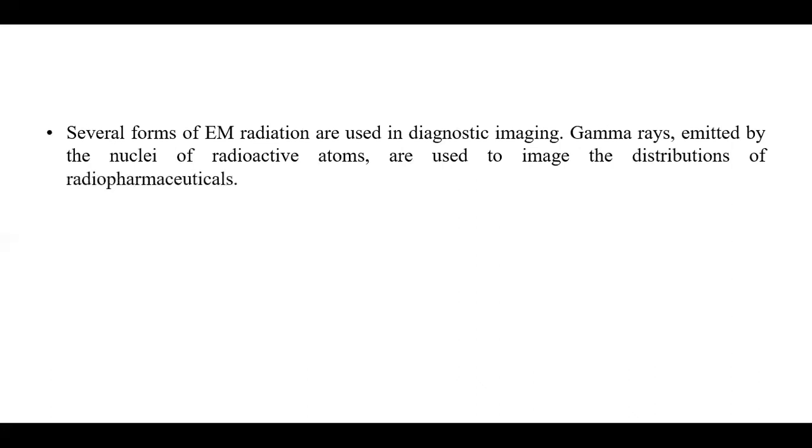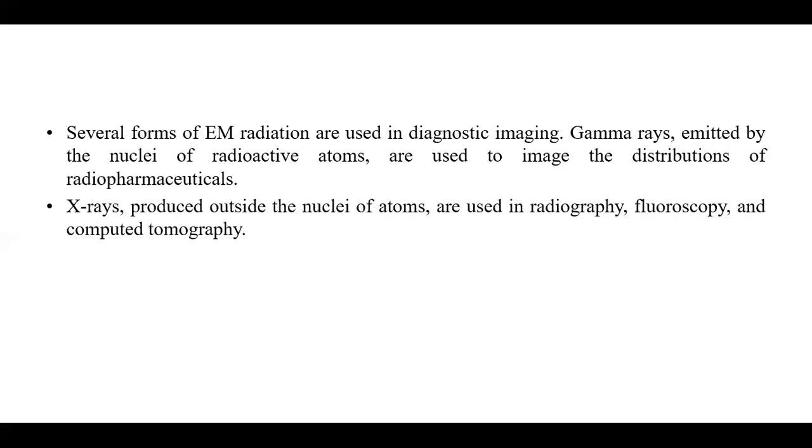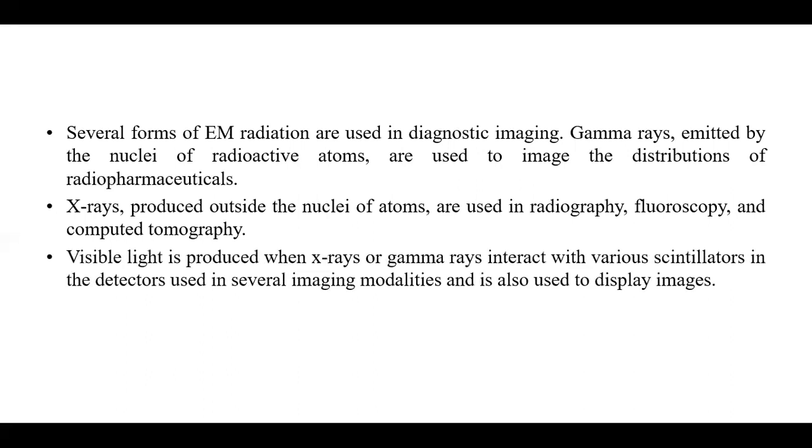Several forms of electromagnetic radiation are used in diagnostic imaging. Gamma rays emitted by the nuclei of radioactive atoms are used to image the distribution of radiopharmaceuticals. X-rays produced outside the nuclei of atoms are used in radiography, fluoroscopy, and computed tomography. Visible light is produced when X-rays or gamma rays interact with various scintillators in the detectors used in several imaging modalities and is also used to display the images.